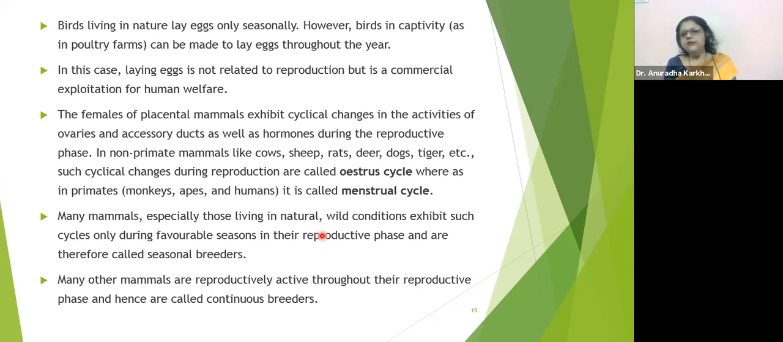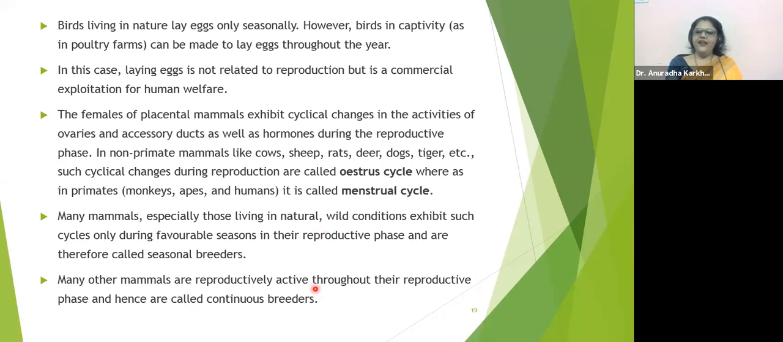Comes out during breeding season. Yes, that is what happens even in elephants. Many mammals, especially those in the natural wild conditions, exhibit such cycles only during favorable seasons in their reproductive phase and are therefore called seasonal breeders. Many other mammals are reproductively active throughout their reproductive phase and hence are called continuous breeders. So human beings, apes, monkeys, we are continuous breeders. We don't have any season for breeding.